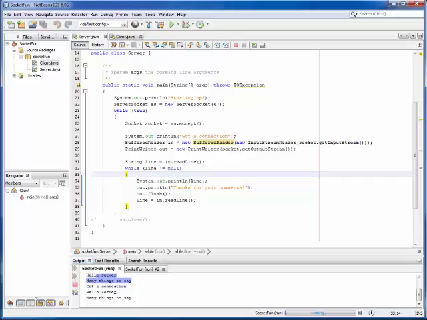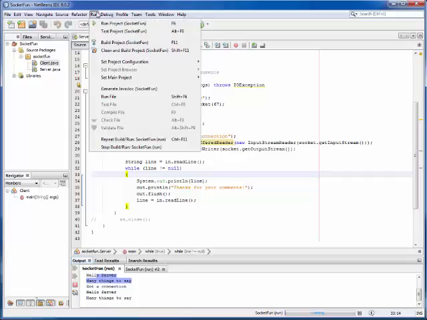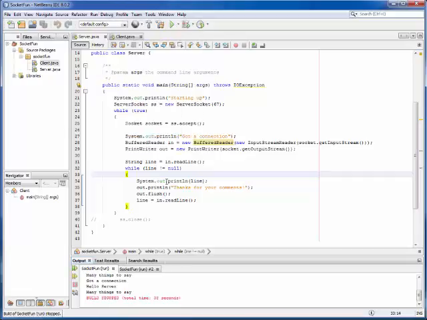The good news is, as long as your server's up and running, you don't have to make any changes. You never have to stop it. The bad news is that, well, your server's up and running, and if you have to make any changes, you have to stop it. So I can say run, stop to kill it anytime I want to. How do I get around that? Well, there's a couple options. One of the options is I can put a little GUI inside of this.